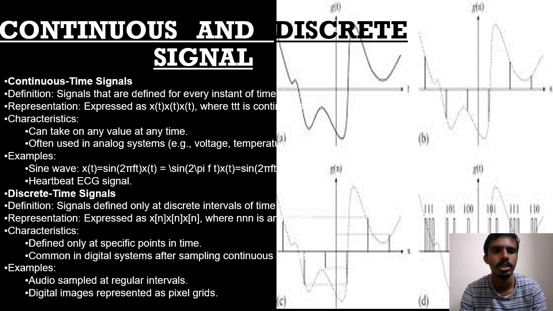Discrete time signal. Definition: a signal defined only in discrete intervals of time is known as a discrete time signal. Like at the particular instant of 1, 2 or 0.1 the signal is observed, rather than apart from that, even if it is 0.001 it is increased or deviated, that cannot be observed. So that is where discrete time signal comes into the role. Representation is x of n, where n is the instant where the signal is occurring. Characteristics: defined only for specific points of time, common in digital systems, and sampling continuous. Example: audio sampled at regular intervals, digital images represented in pixel grids.